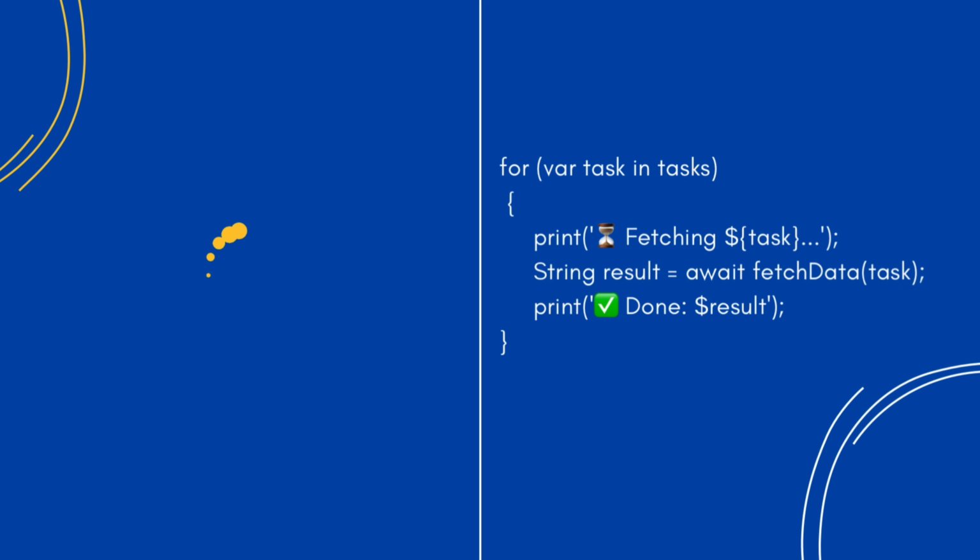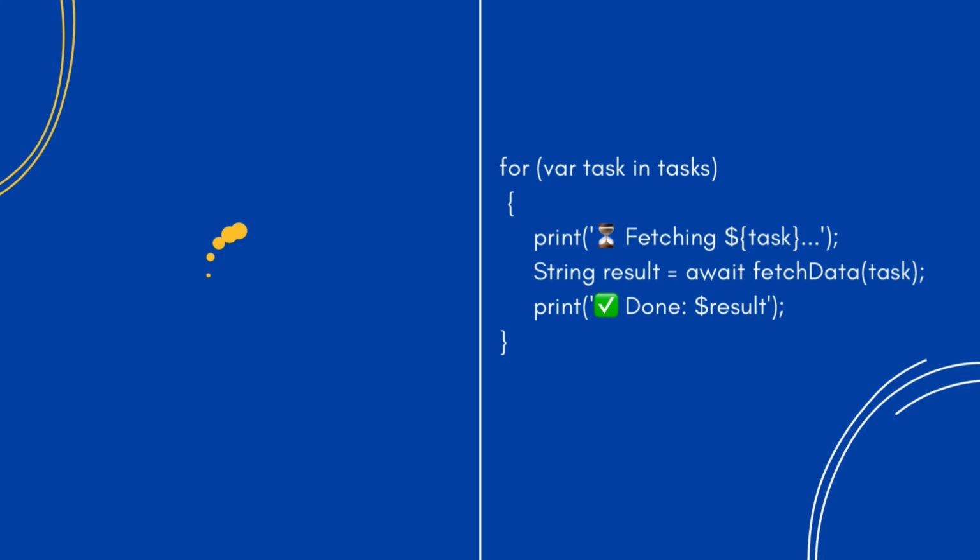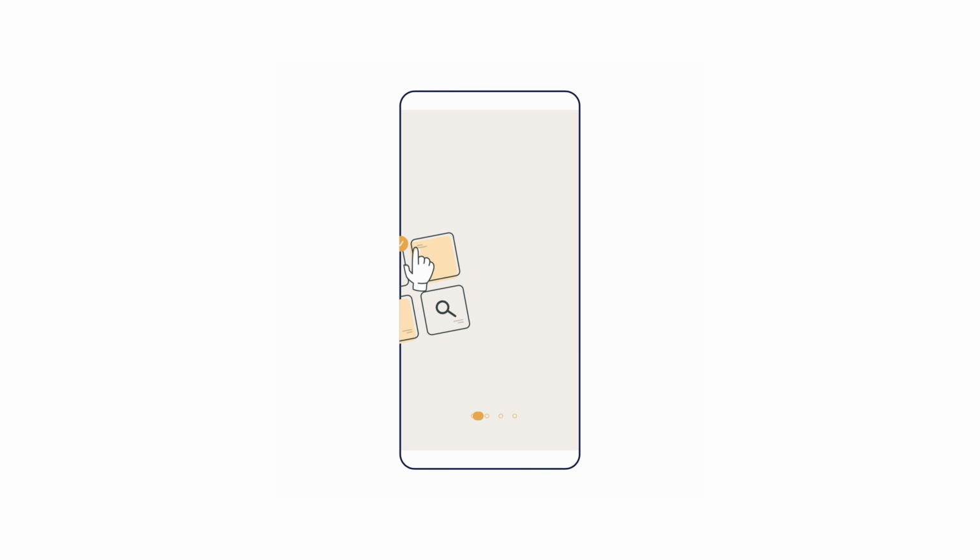Hey, fellow developers. Ever found yourself writing async code that loops through multiple await calls, waiting for each one to complete before moving to the next? Well, what if I told you there's a better way, one that makes your code cleaner and faster? Enter Future.wait. Let's dive in.